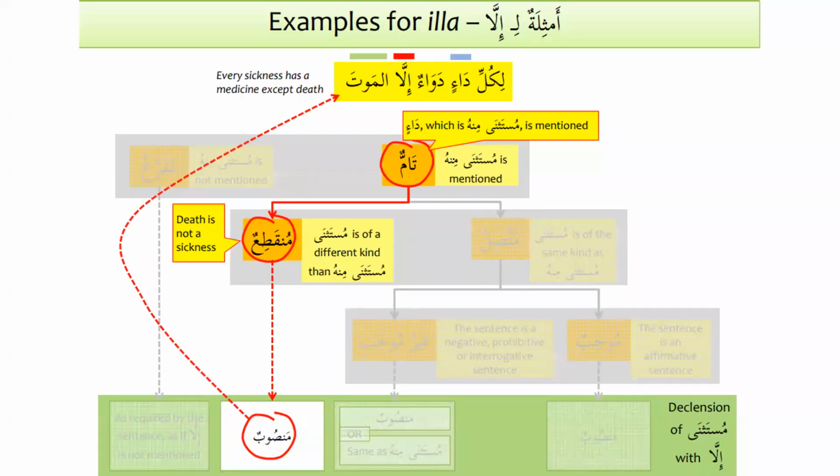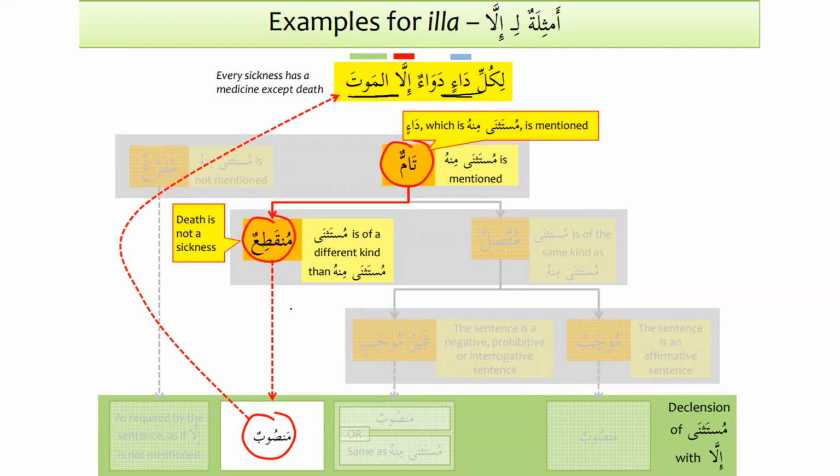Now we have the example of kalam that is munqati'un after illa. We have a hadith over here: likulli da'in dawa'un illa al-mauta. Now we can see that da'in, which is mustathna minhu, is mentioned. So the kalam is tam. However, here it is not connected. So mustathna is of a different kind. It is munqati'un, because death is not a sickness. There is no connection between medicine and death. They are two completely different things. So that's why we can say that this is munqati'un.